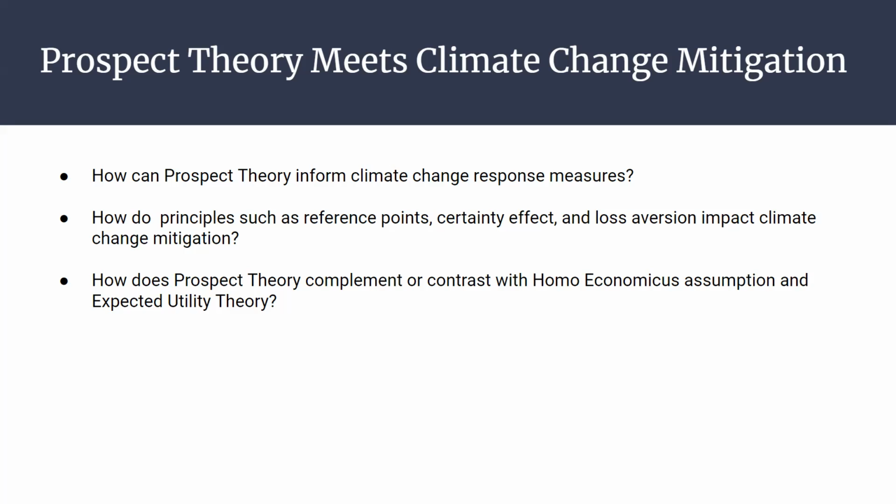So the questions here on the slide: how can prospect theory inform climate change response measures? How do principles such as reference point, certainty effect, and loss aversion impact climate change mitigation? How does prospect theory complement or contrast with old school assumptions in economics like Homo economicus, the assumption that we all make decisions based on rationality? Prospect theory looks to create a more representative, more holistic and more realistic portrayal of how people make decisions in their environment. The article also compares prospect theory with expected utility theory and explores how that may contrast or complement it. So let's go ahead and jump in.